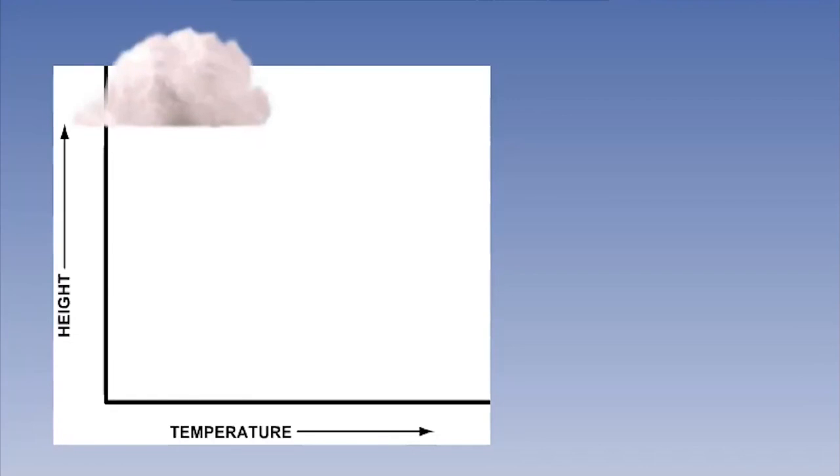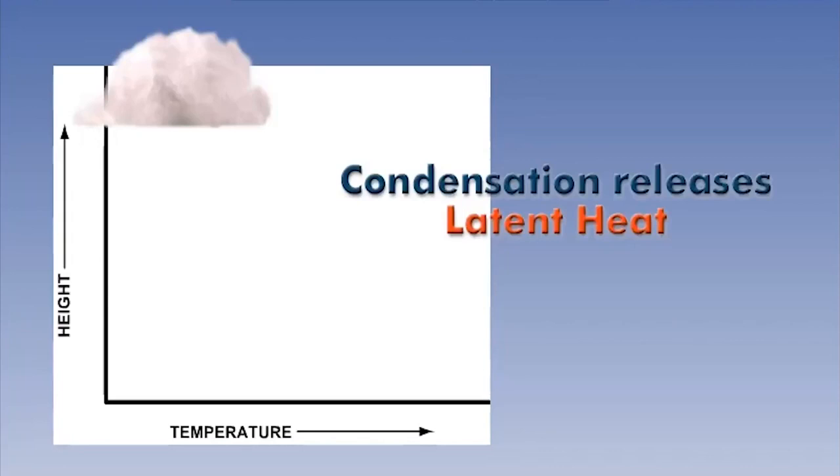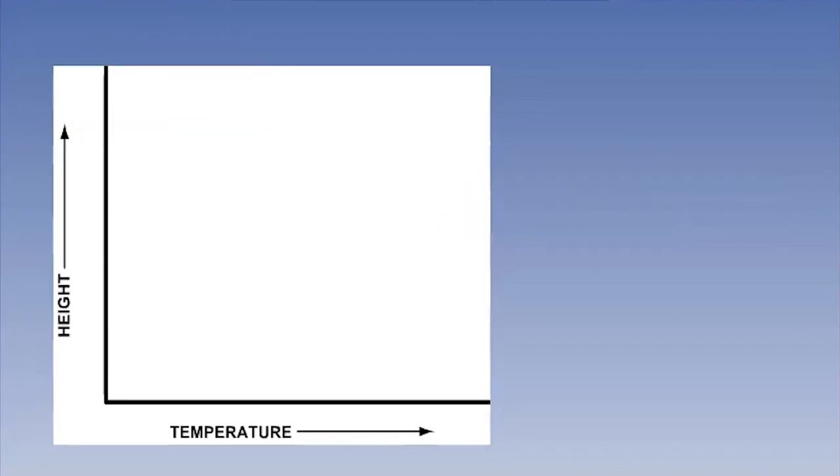This condensing out of the water vapor has one very important effect. It releases what is called latent or hidden heat. So we say that the process of condensation releases latent heat. Let's consider our parcel of warm, dry air again.